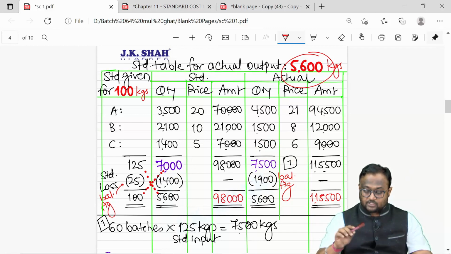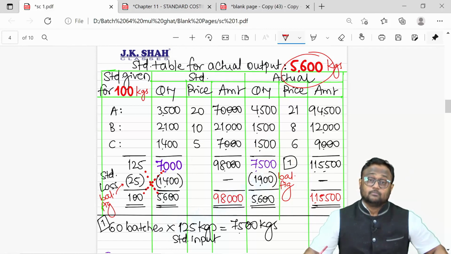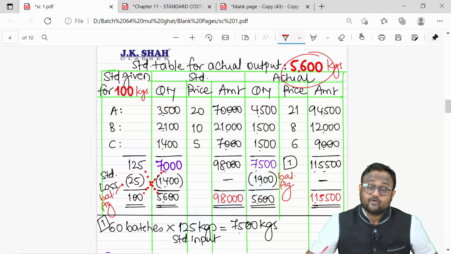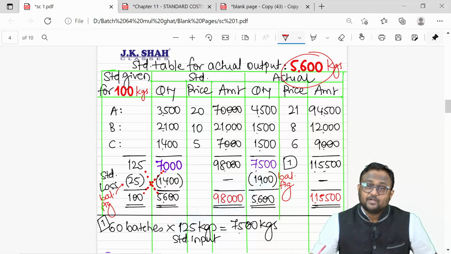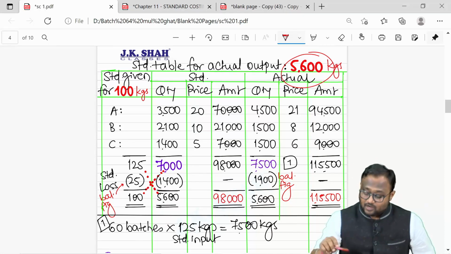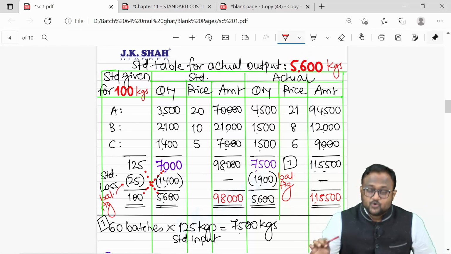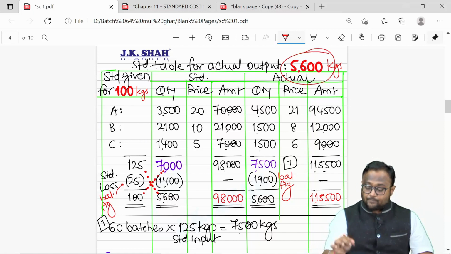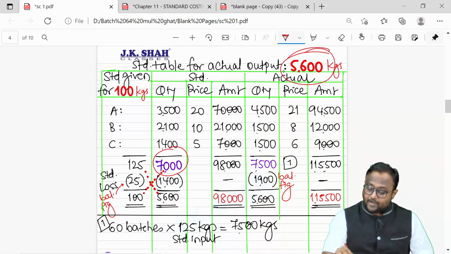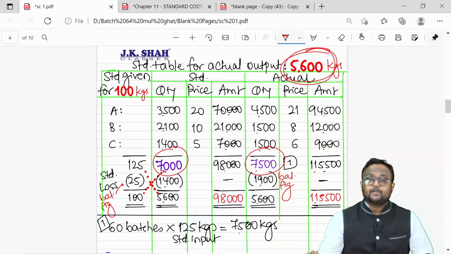I should have consumed 7,000, but I have consumed 7,500. 500 kgs were input extra, but there was no extra output produced. So whatever I was supposed to produce by consuming 7,000, I produced the same thing by consuming 7,500.